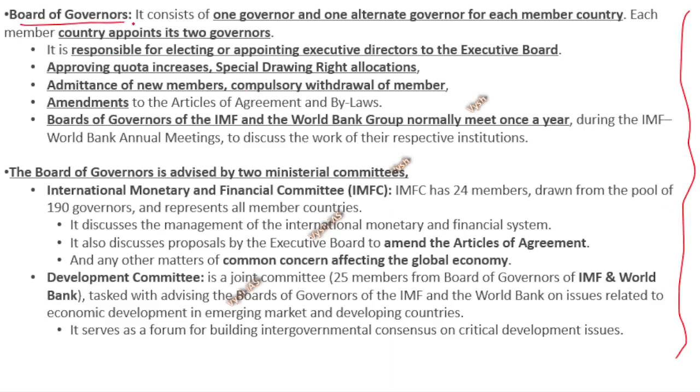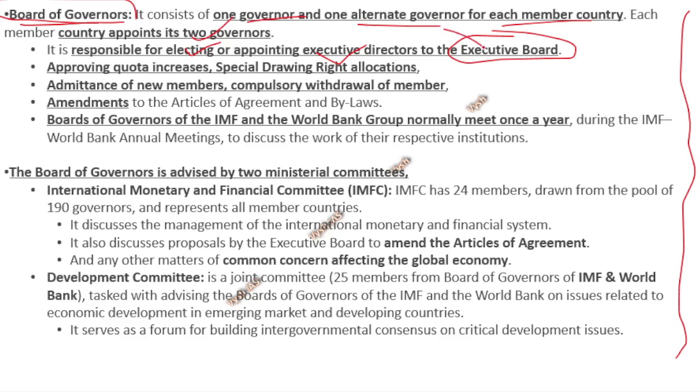The Board of Governors consists of one governor and one alternate governor for each country, meaning however many countries there are, that into 2 governors will be there. Every country has to appoint 2 governors, and they will be responsible for electing the directors, because there is an executive board. What we are talking about now is the Board of Governors. Below that there is an executive board.